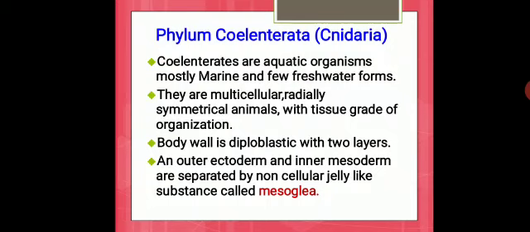Radially symmetrical animals means when you cut this animal through the central axis you will get equal halves. So the organs of this animal are present around the central axis, and it is organized at the tissue grade of organization. Body wall is diploblastic with two layers, which means they have an outer ectoderm and inner mesoderm. In between the ectoderm and mesoderm they have a non-cellular jelly-like substance called mesoglea.